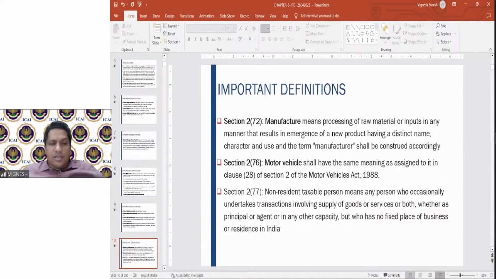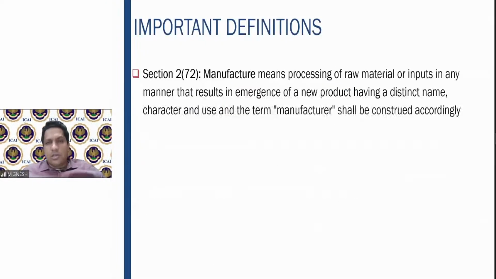Then the manufacture definition we have already seen before also. Processing of raw material or inputs in any manner that results in emergence of a new product having a distinct name, character, and use. Right. So whatever work you're doing on the raw material, because of that, a new product has come out. This new product has a distinct name, character, and use. That is your manufacture.